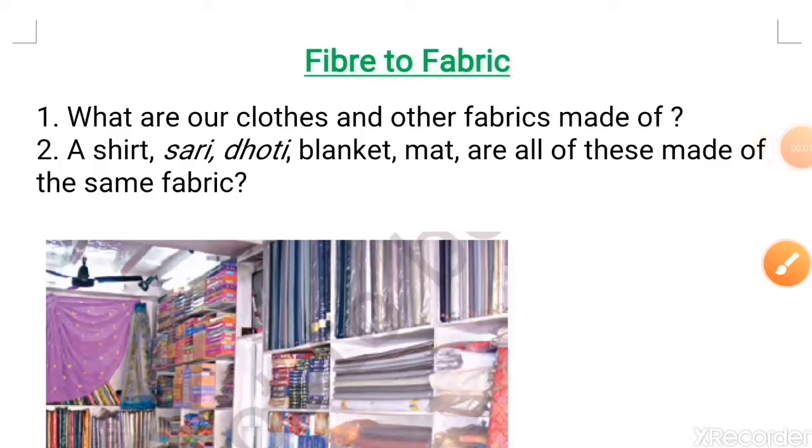Students, we are starting chapter 3, Fiber to Fabric. You must be puzzled with these names, but don't worry. In this chapter, we will find out what a fiber and fabric means and how we convert a fiber to